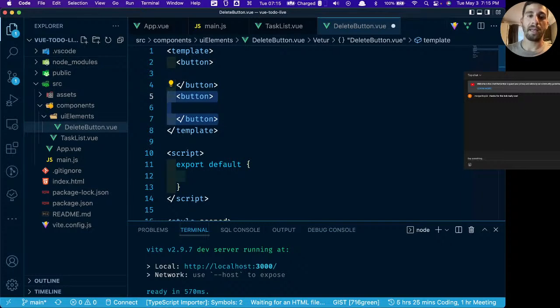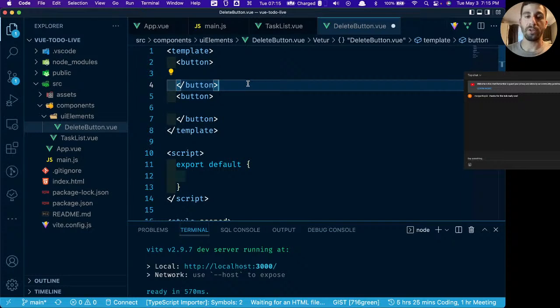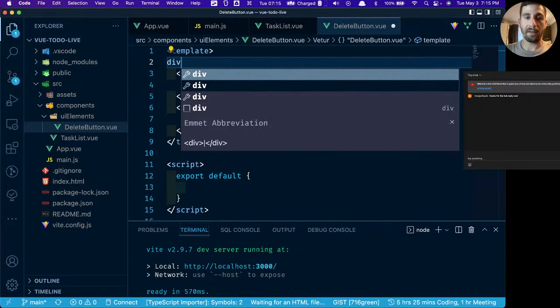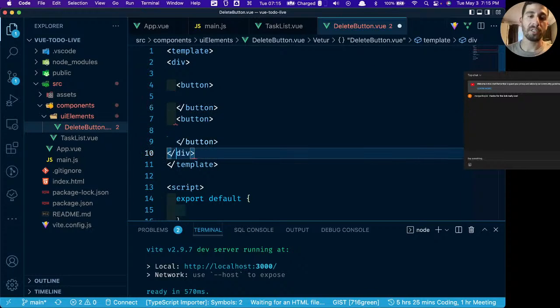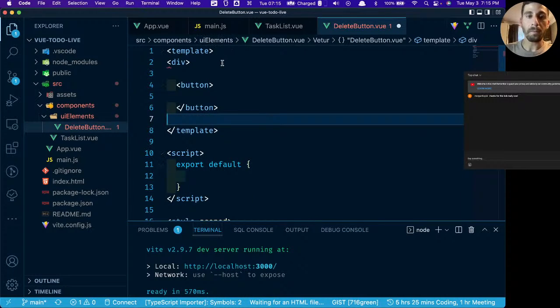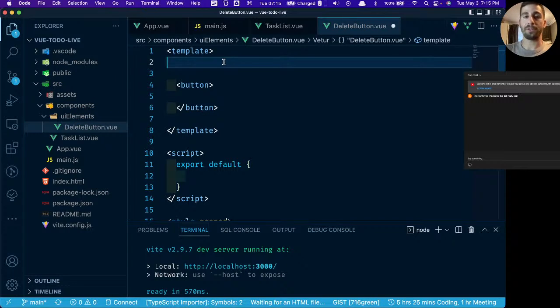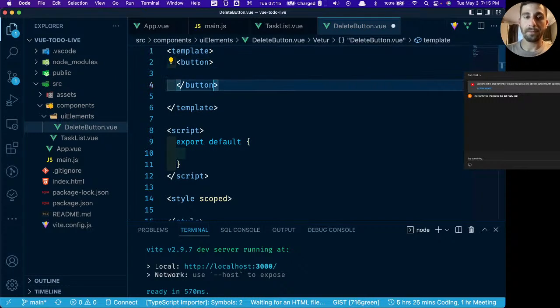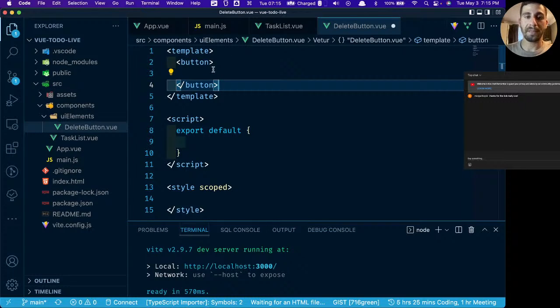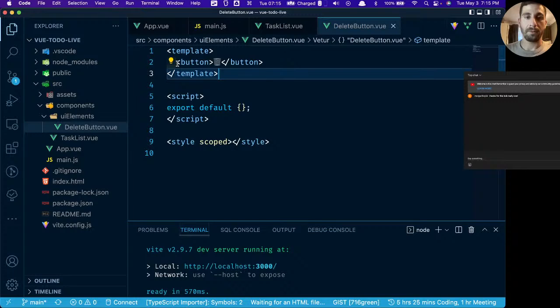You can't, for example, have something like this in Vue 2 without wrapping it in a div or section or span or something like that. But since we're in Vue 3, we can just have two things side by side, or we can just put whatever we want in there. Just pretend it's HTML.